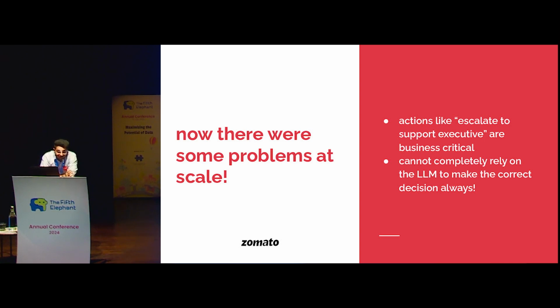Also, on a side note, we do not cancel the order through an LLM. We just trigger the action, and that action essentially means that you get a pop-up and there's a final confirmation taken from you. The LLM does not get to take such actions on your behalf. It just triggers some other flow, right? So, yeah, coming back. So how do we solve for introducing guardrails on some critical actions like escalate?